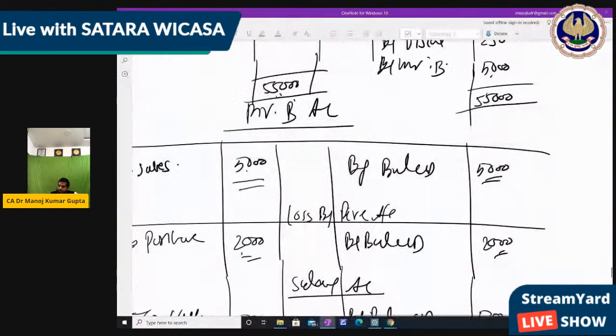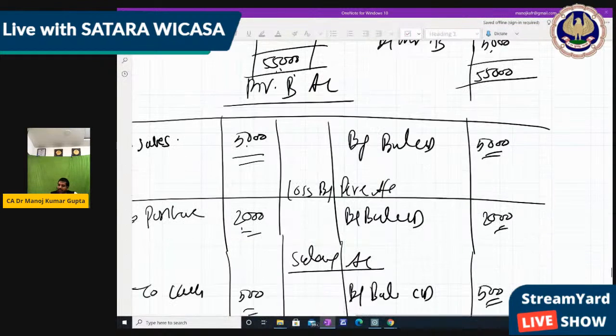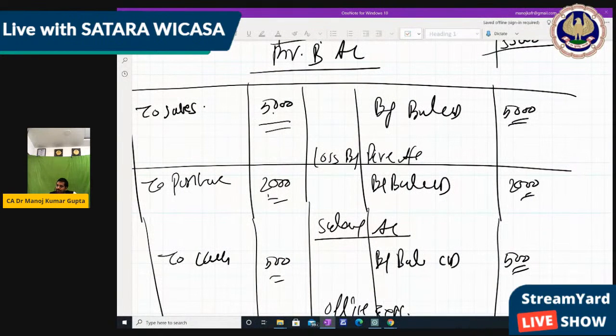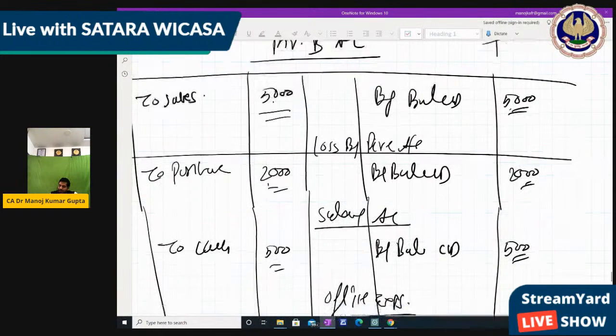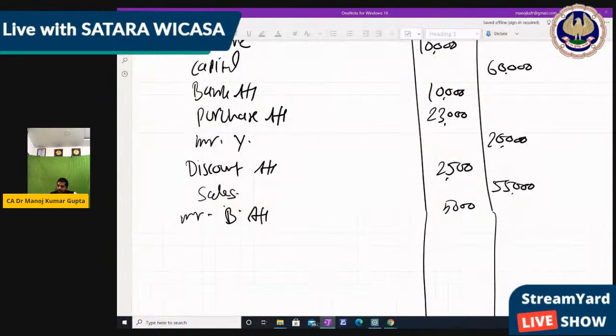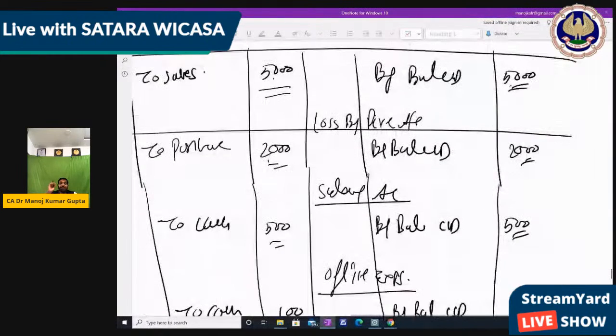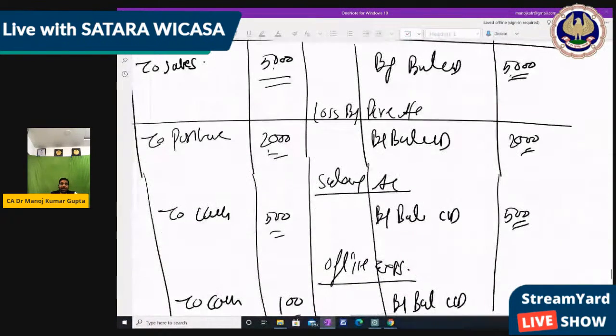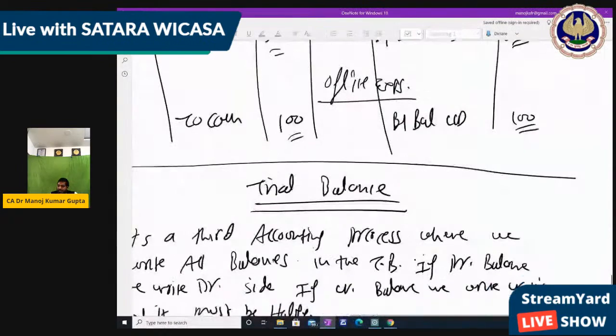Next, Mr. B account, that is a debit balance because the credit balance that remains is 5,000, right? So we are just writing the balance, whatever balance remains, and we write very carefully because if one balance is written in the wrong direction, our trial balance will not tally, right? So we have to be very careful. Loss by fire, that is also a debit balance.